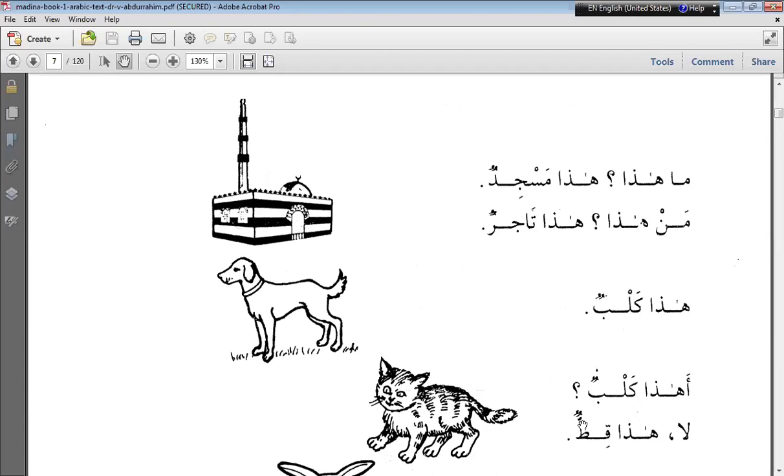In the absence of that shadda, this would have been written as qaf with kasra, ta with sukun, and again ta with tanween. So there were two ta's. In order to eliminate the one ta with sukun, we merged it and put shadda here, and then tanween. Haza qittun.